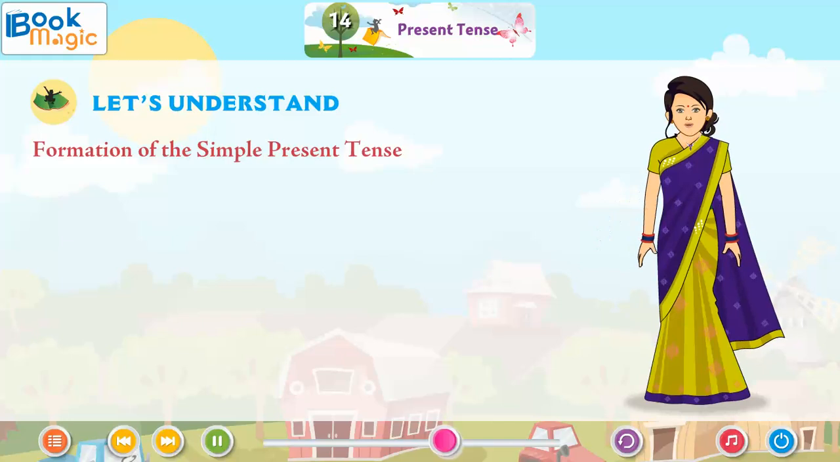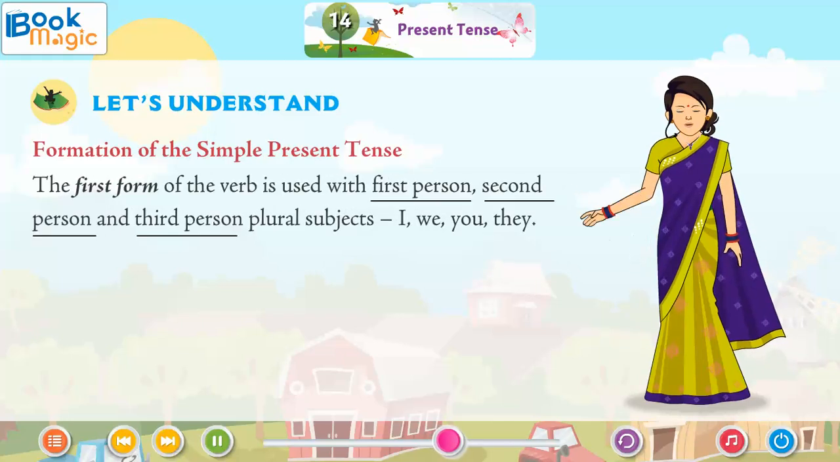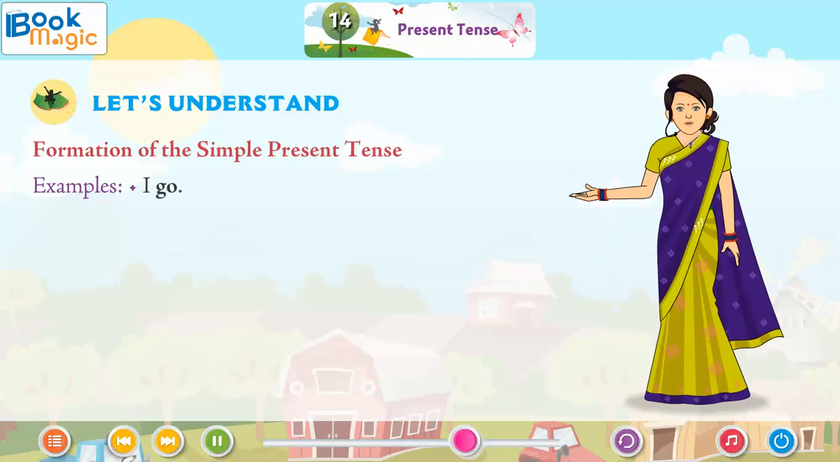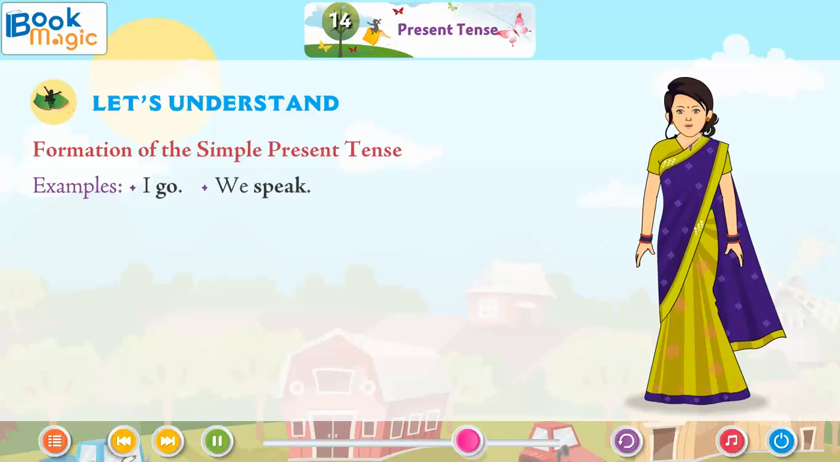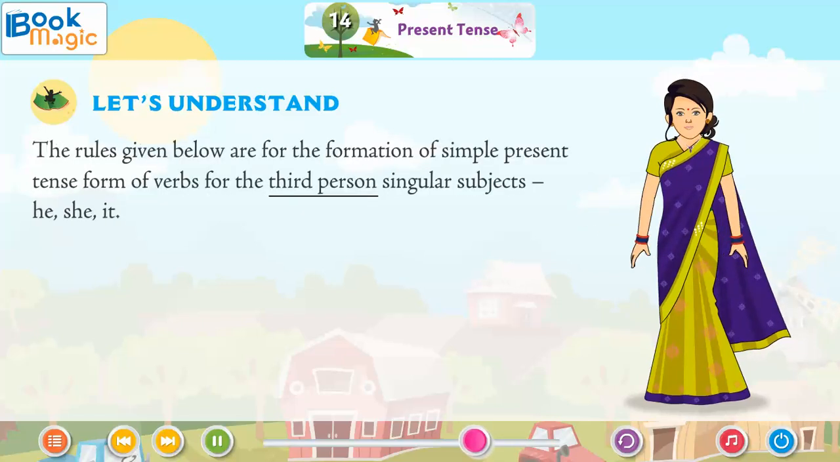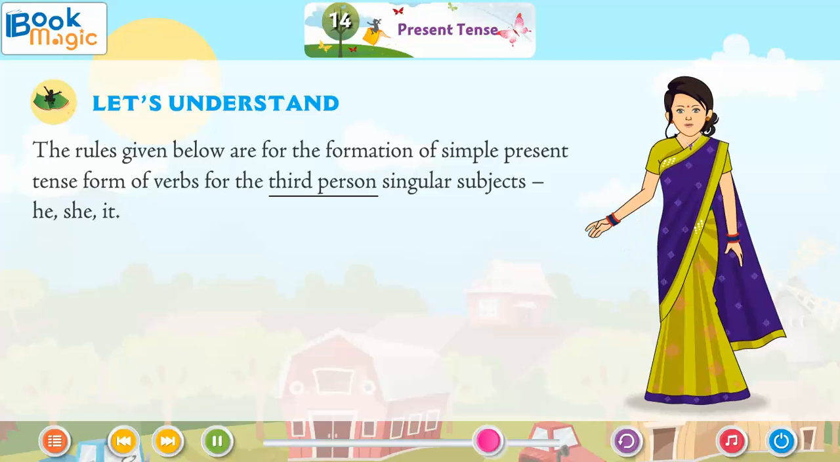Formation of the simple present tense. The first form of the verb is used with first person, second person, and third person plural subjects: I, we, you, they. Examples, I go, we speak, you laugh, they teach. The rules given below are for the formation of the simple present tense form of verbs for the third person singular subjects he, she, it. Add s to most verbs.